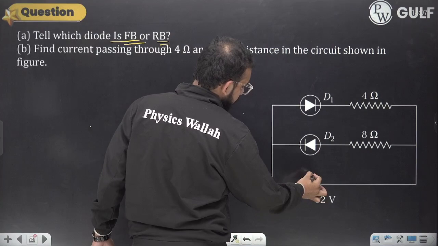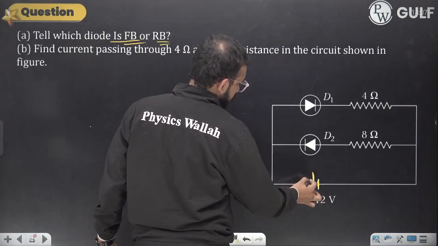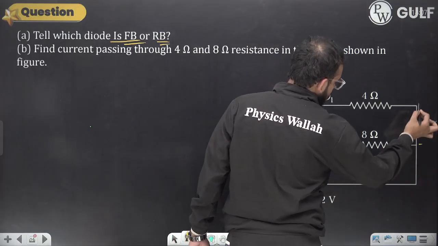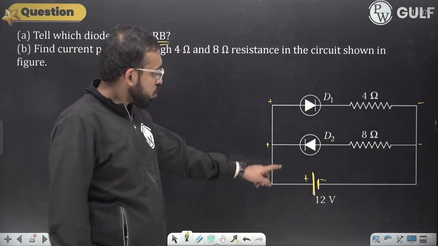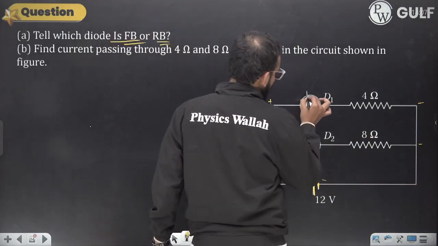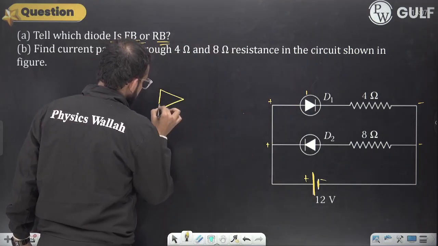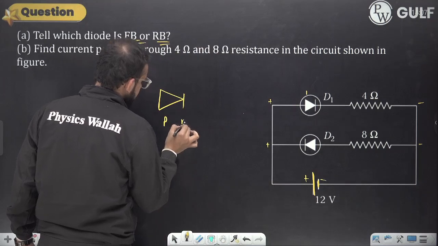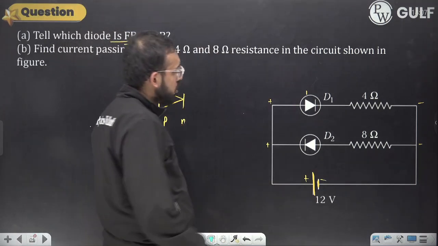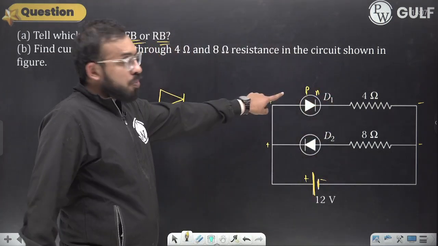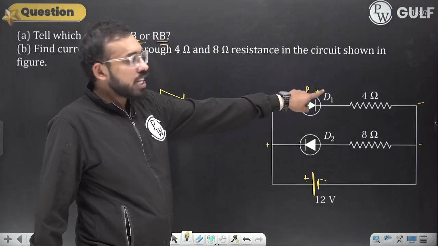Look at the higher potential terminal and the lower potential terminal. Do remember the symbol as I had drawn it: this represents the P side, this represents the N side. P side connected to the higher potential, N side to the lower potential.